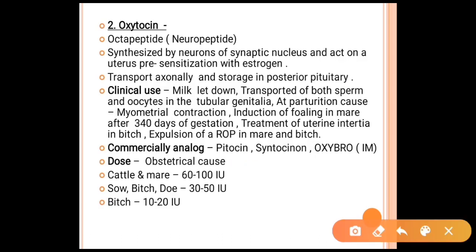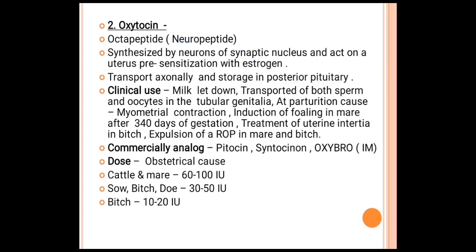Another hormone is oxytocin, which is an octapeptide or neuropeptide hormone, synthesized by the neurons of the supraoptic nucleus and acts on the uterus after sensitization with estrogens. It is transported axonally and stored in the posterior pituitary.